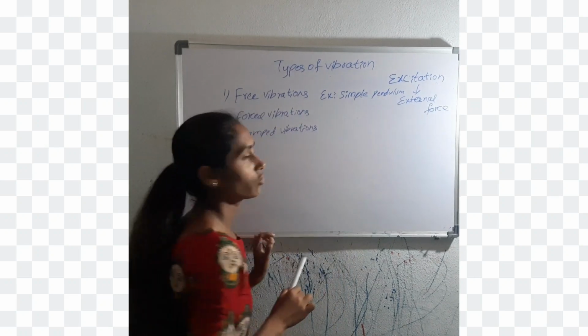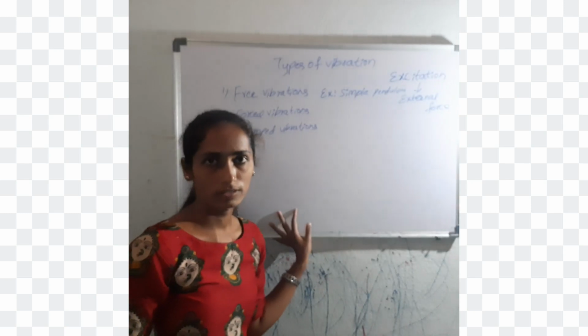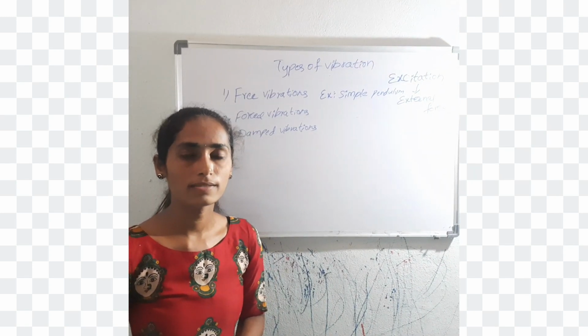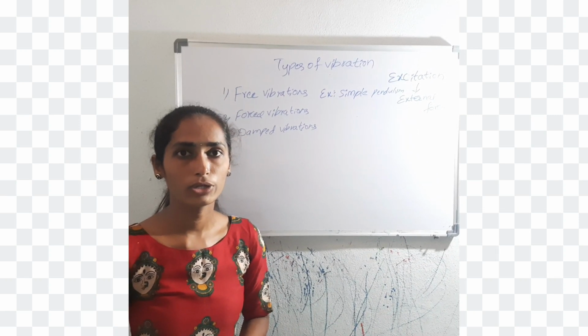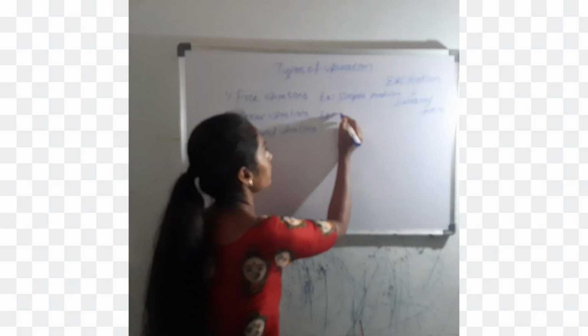Now we discuss forced vibrations. When the body vibrates under the influence of an external force, then the body is said to be under forced vibrations. In forced vibrations, after the removal of the external force, the body comes to rest and dies out in due course of time. An example of forced vibrations is the pendulum in a clock.